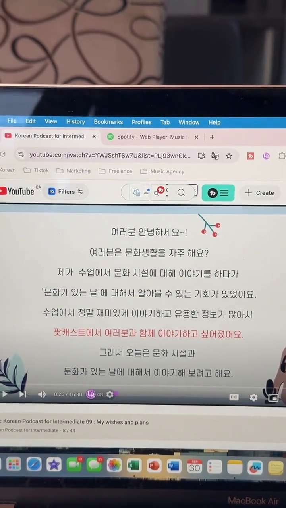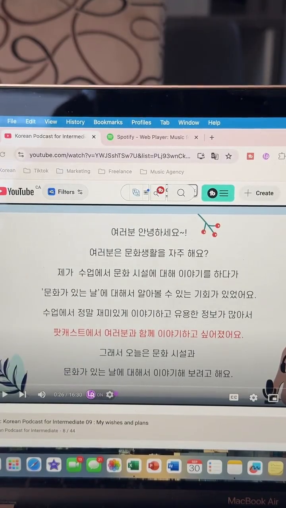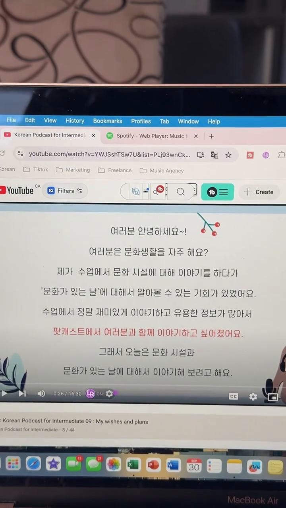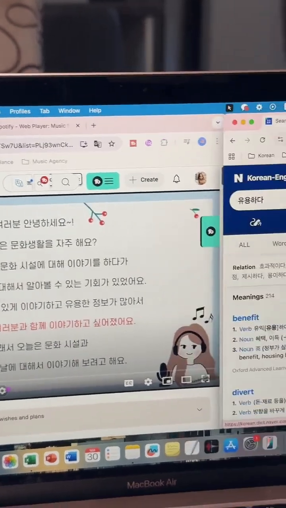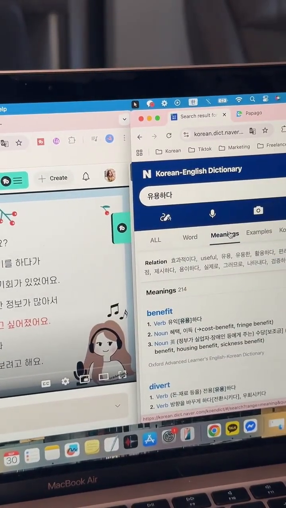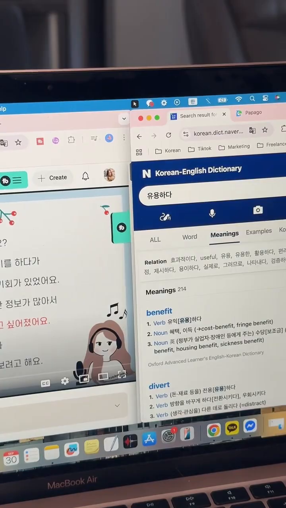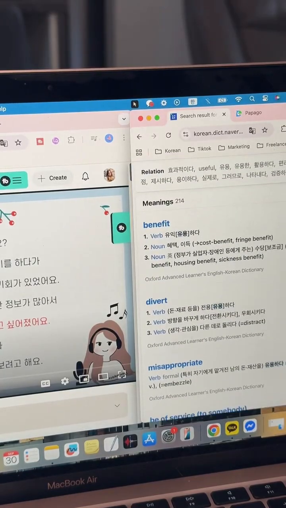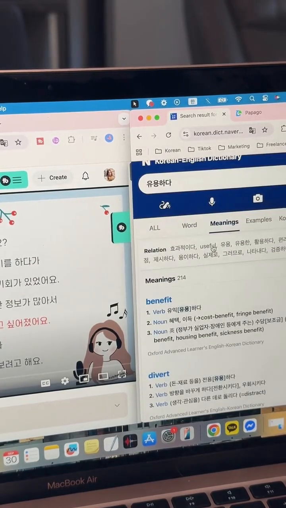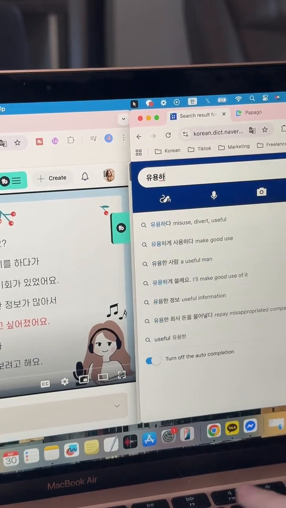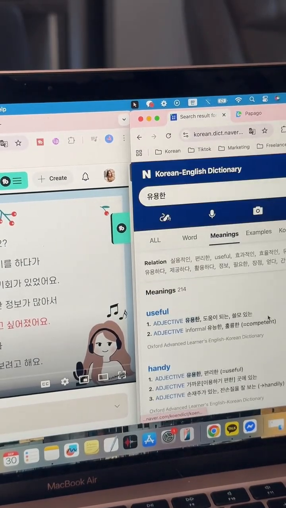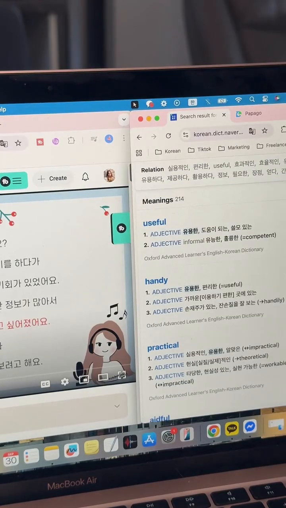So are you like confused with like 받침? Or is that what you have a hard time to? Important, you tell, important. Oh wait, not important, I don't know. Yeah, I'm not sure if in this case it would mean important. Because I know there is another word, maybe it can be like useful though. That would make sense. Let me just confirm with Papago. Maybe if I just write han, just like that. Maybe, yes, useful. Okay, yes.